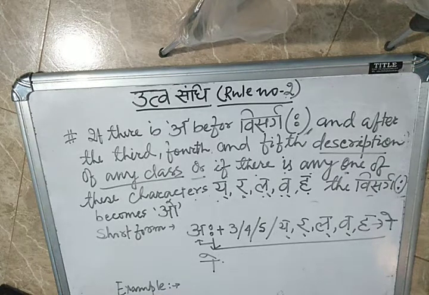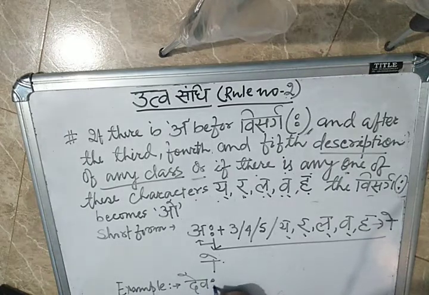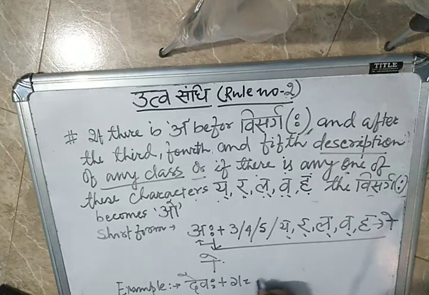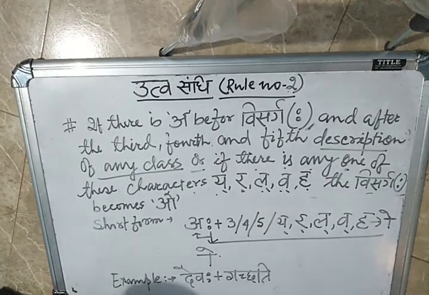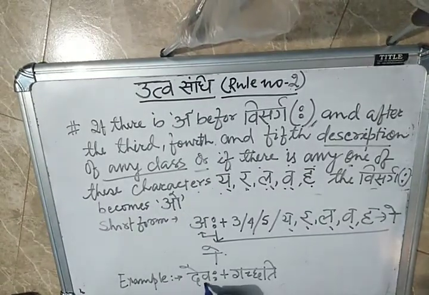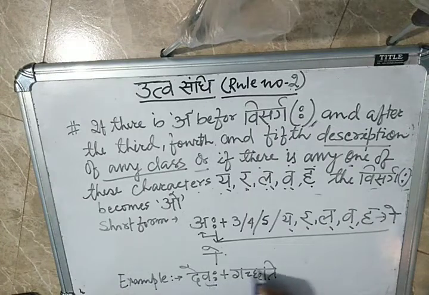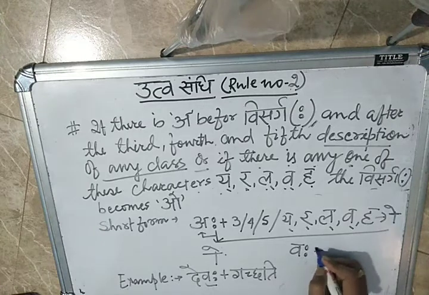Example. Suppose you are telling devaha plus gachati. This example you must note down. Without an example you can't understand. Devaha. Suppose I am breaking this vaha here. If I break vaha, what will come?